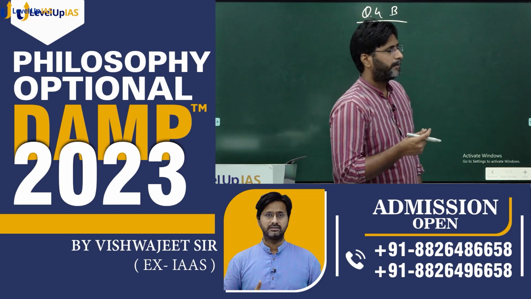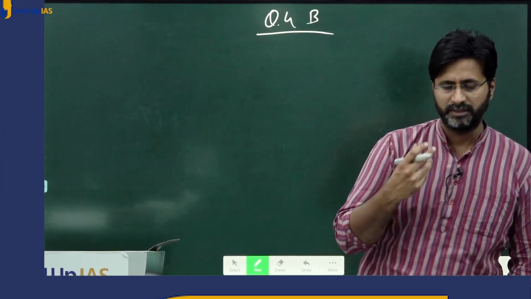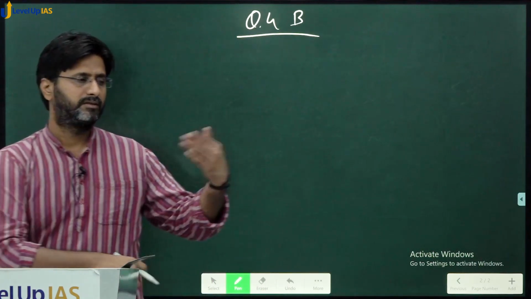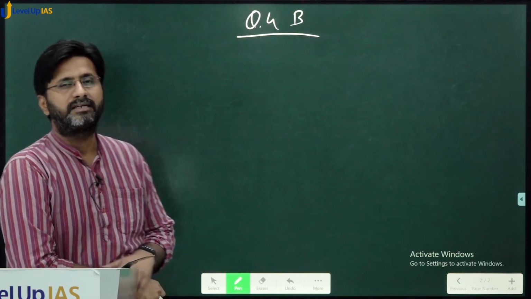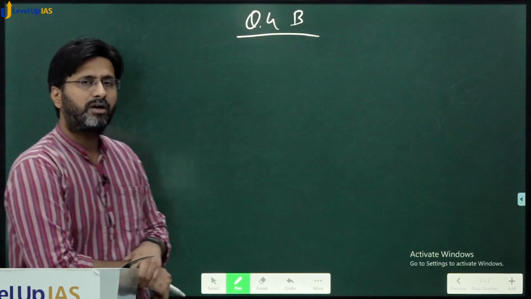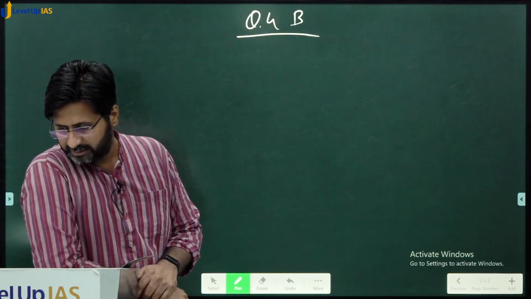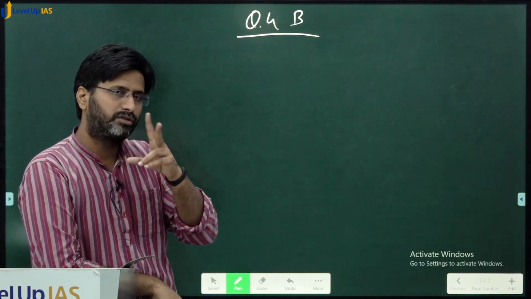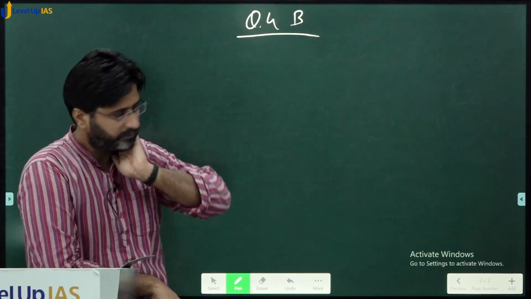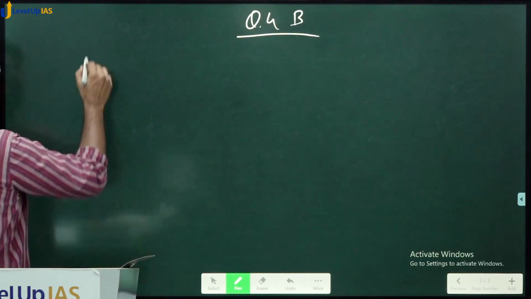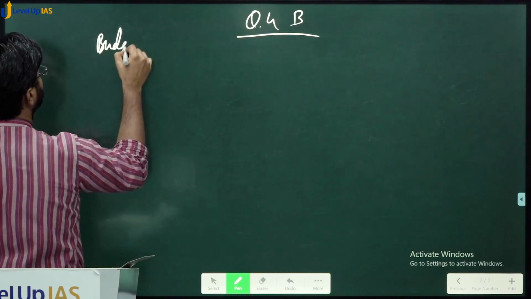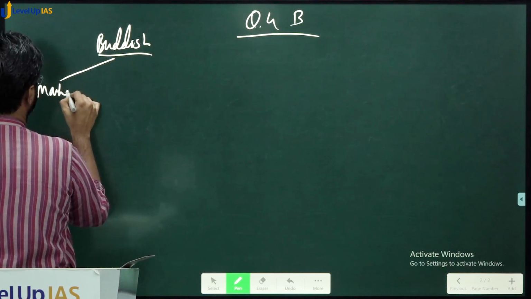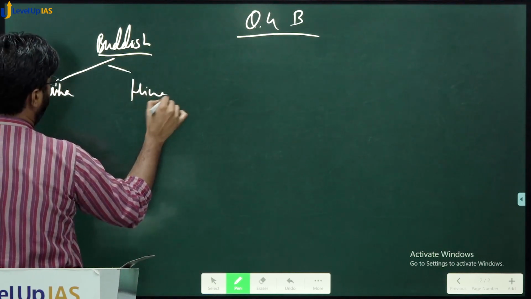And because Madhyamik and Yogacara do not accept external reality, non-mental reality at all, so they are called Asarvastivadins. And Heenyan schools, both the schools of Heenyan. So Buddhist schools: Mahayan, Heenyan.